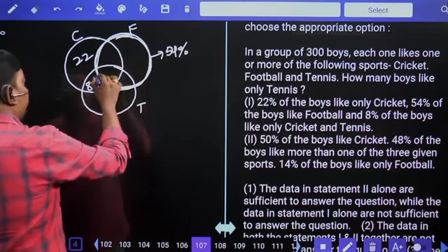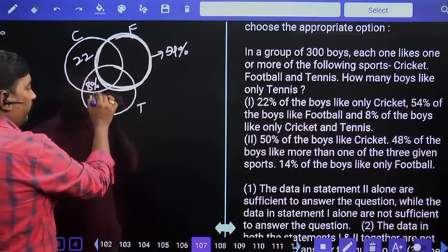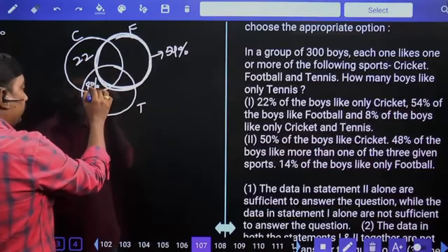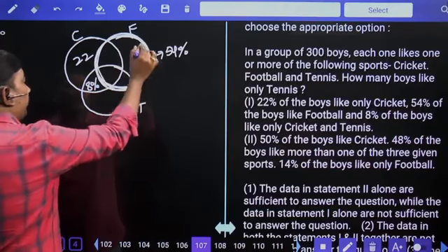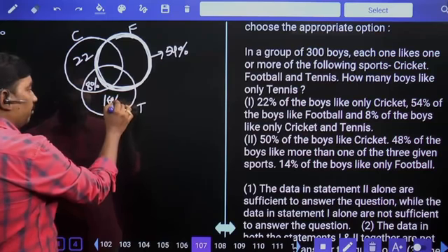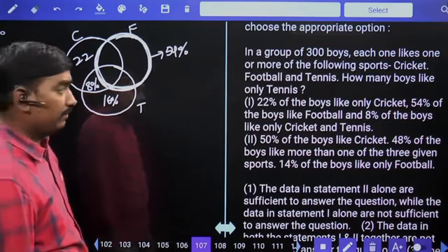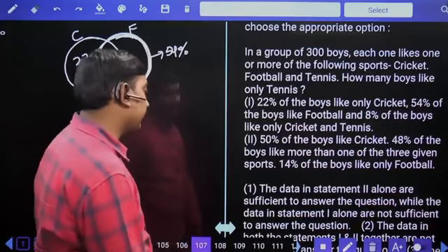See, entire football I am having 54%. Only cricket 22, cricket and tennis 8%. 22 plus 8 is 30, 30 plus 54, 84% is there. So only tennis is 16% of the boys, 16% of 300, 48 is your answer. First statement alone we can say the answer.